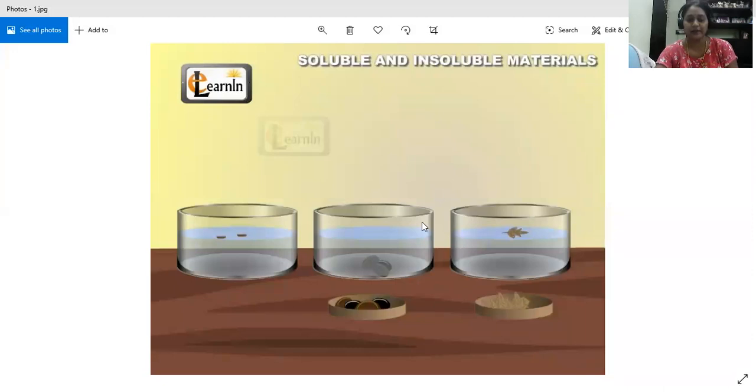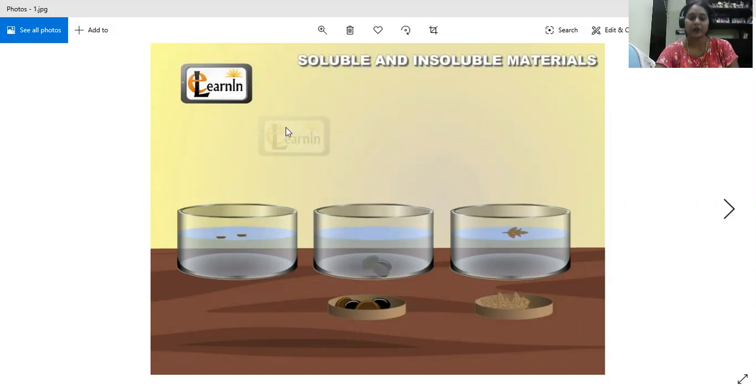So broadly you can categorize into soluble and insoluble. In this picture also, see the coins, they are here, the leaf is floating, and it is getting dissolved. So you can broadly divide them into soluble and insoluble materials.